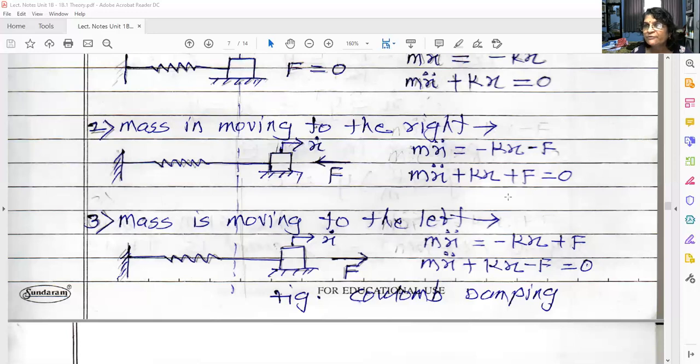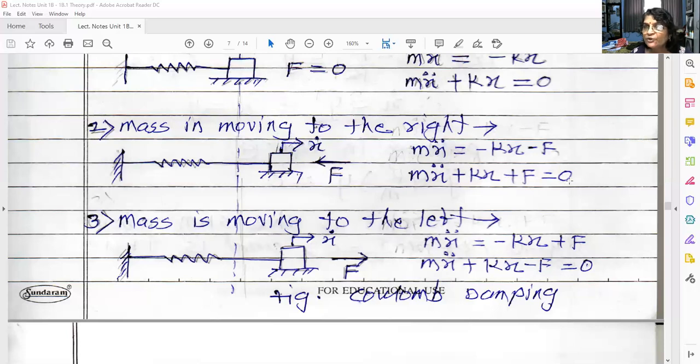See, compare these two equations. In both the cases, body is displaced towards right from the equilibrium position. But in the second case, body is moving towards right. In the third case, body is moving towards left. It is returning to the equilibrium position, and in the second case it is going away from the equilibrium position.